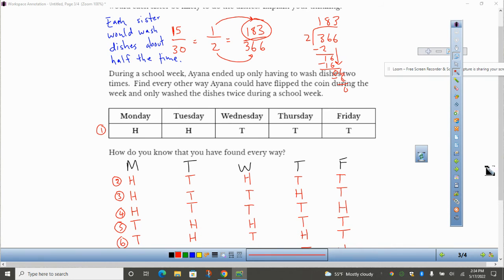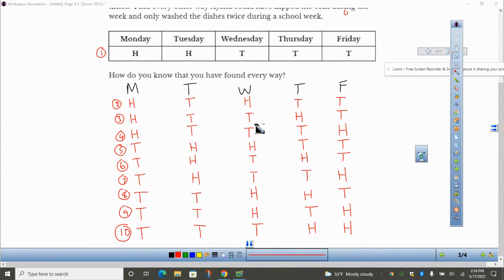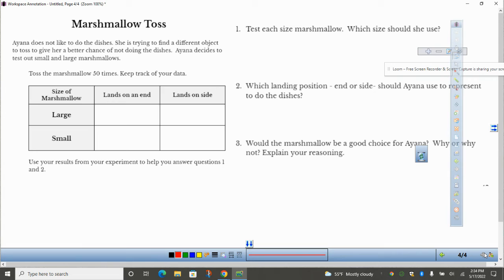I'm just going to talk about this answer real quick. It says, how did you know that you found every way? We did it in an organized way, so that we knew we counted each one. We could have just randomly picked two days where she would have had to do the dishes twice, but instead we did it organized, going from each day one at a time to see the possibilities for her washing the dishes twice in a school week.